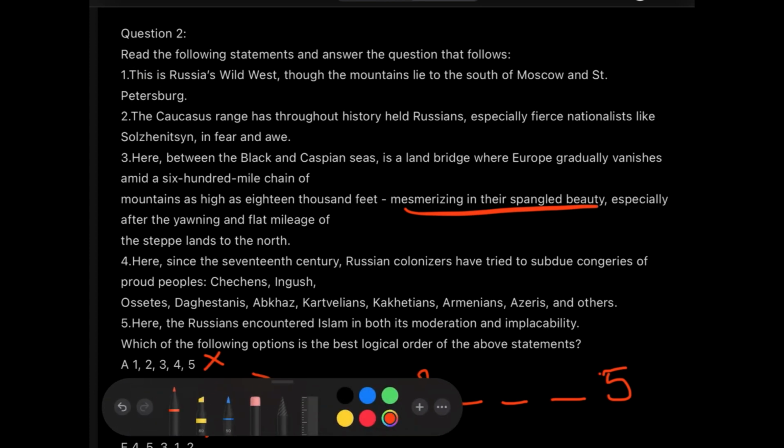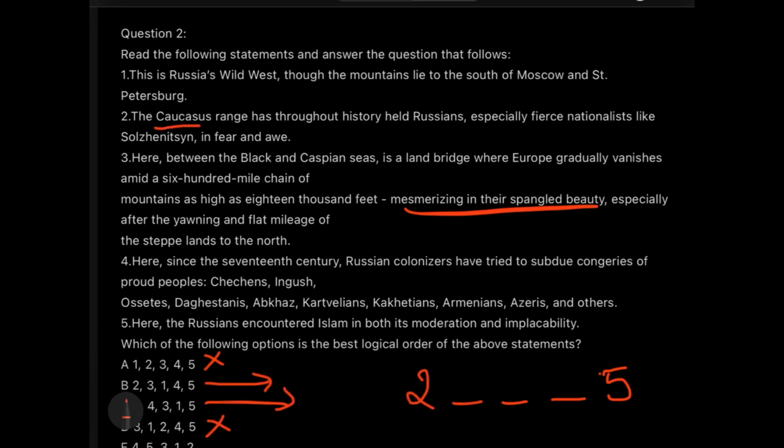All right. So over here, the first sentence is definitely the Caucasus range. I need to describe the Caucasus range. Caucasus range is a mountain range. Okay, which lines are talking about mountains? Please figure that out. Sentence number 1, I see a mountain here. Sentence number 3, I see mountains here. Can I see mountains in the fourth and the fifth line? No, of course, the fifth line is the last one, so leave that. I cannot see 4 having any mountains or talking about any mountains.